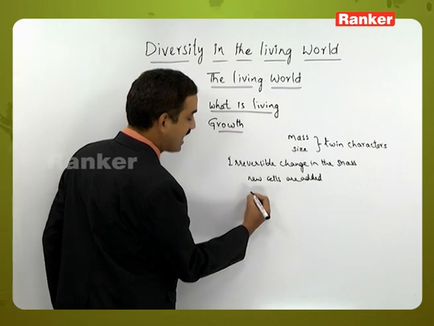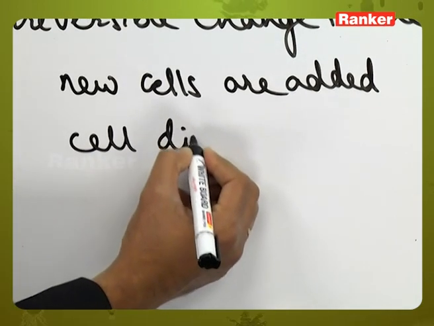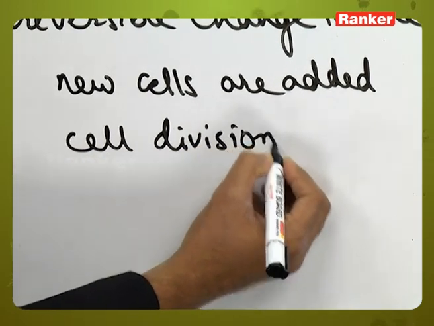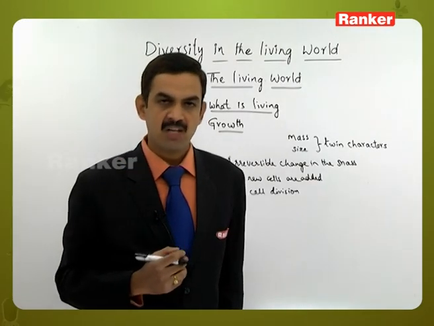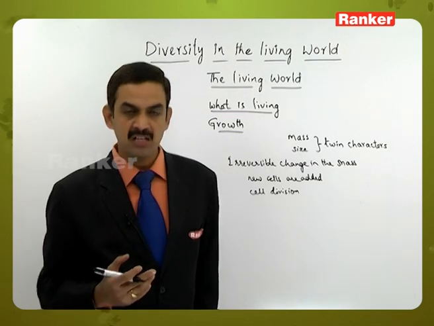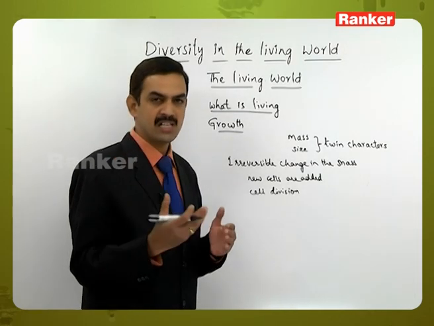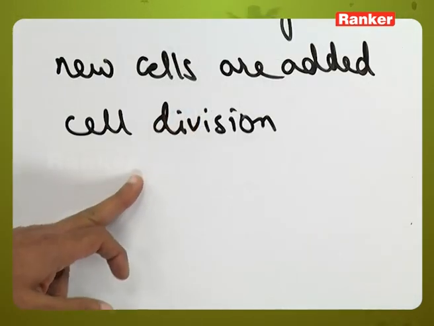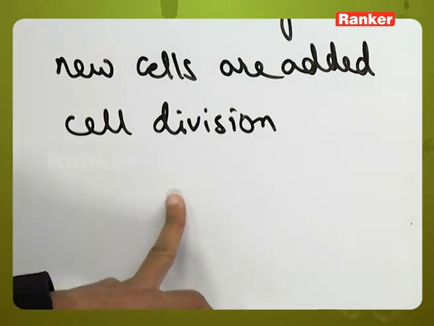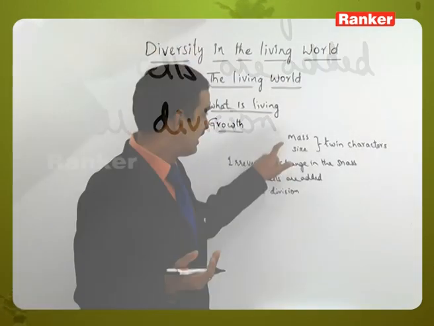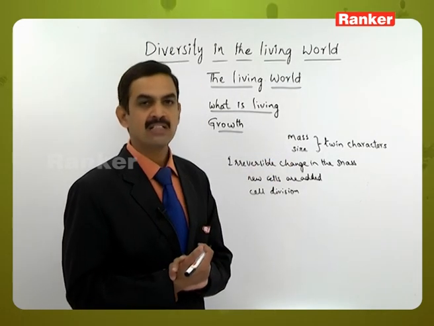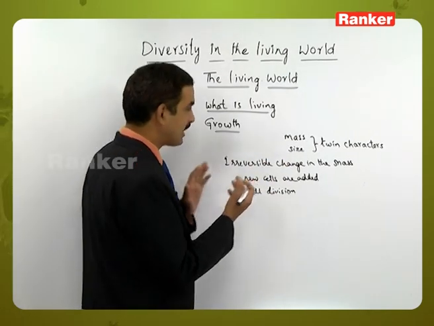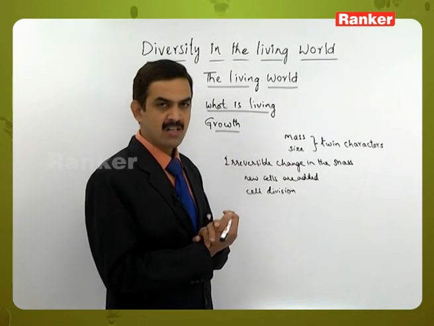By a process called cell division. The cells present in the living organism have the ability of division, and those new cells formed as a result of division will add to the organism, such that the mass and the size of the body go on increasing. This is how growth takes place in a living organism.